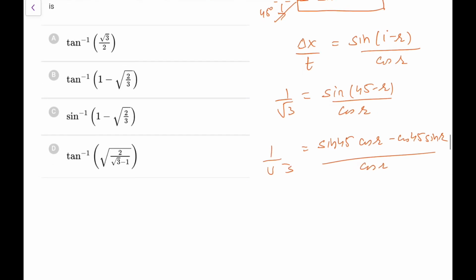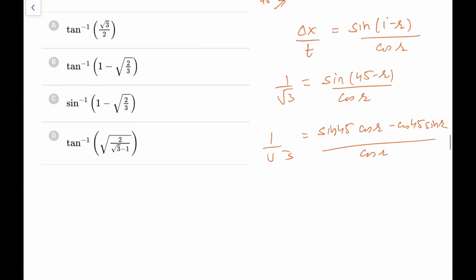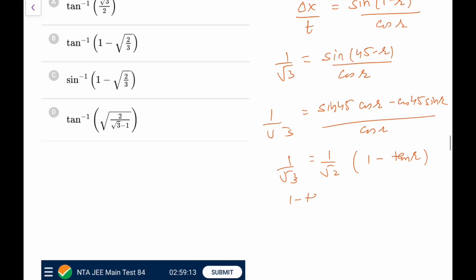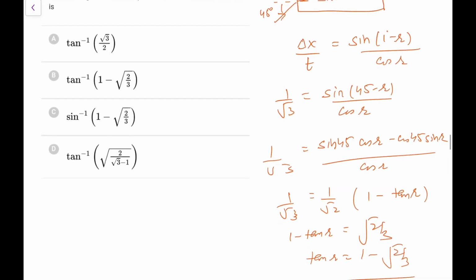Now what you are left with, if you do this: 1 by root 2 will be common. I take it as common, cos r, 1 minus, I can write it as tan r, that is 1 by root 3. So 1 minus tan of r is equal to root of 2 by 3. So tan of r is 1 minus root of 2 by 3. Now look at this option, this would be tan inverse of (1 minus root of 2 by 3).